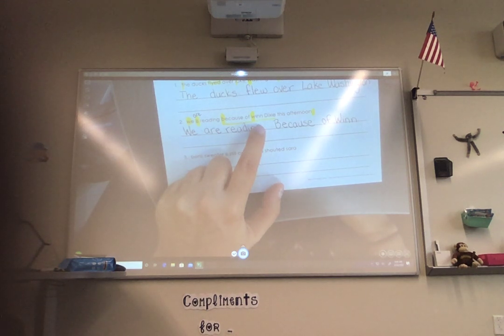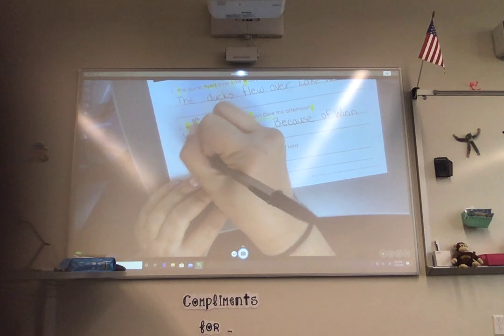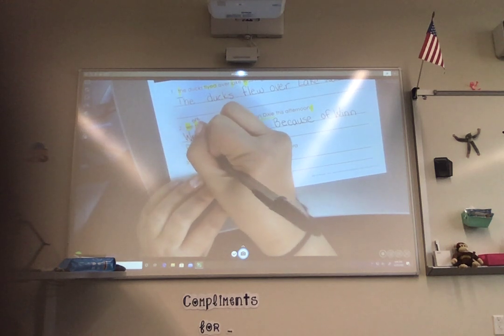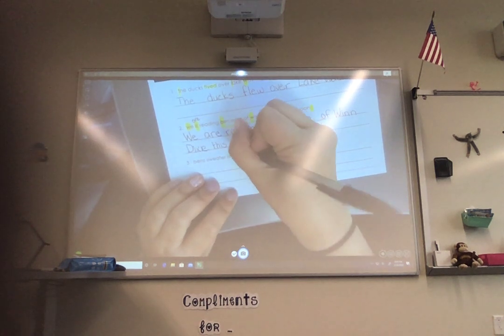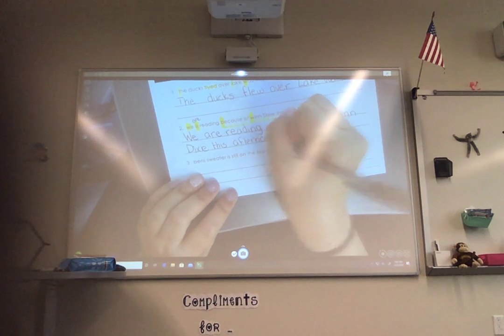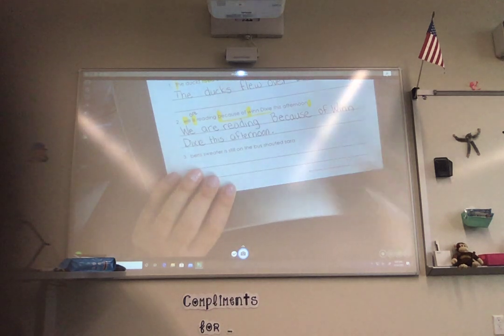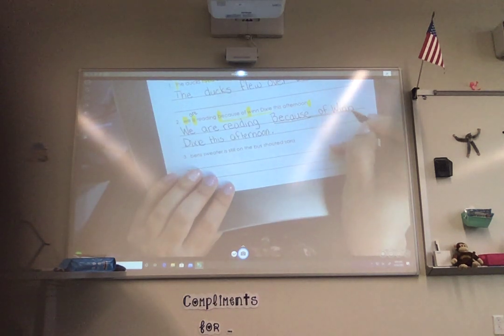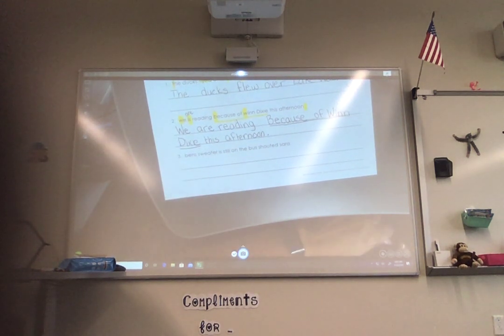Then doesn't it go to the second line underneath? Oh, there's a second line there. I could just go underneath and write it on the second line. Capital D-I-X-I-E. This afternoon. And then I'm going to go ahead and put my period. And what did I forget to do? I forgot to underline. Oh, man. I better go underline that title of that book. And there we go.